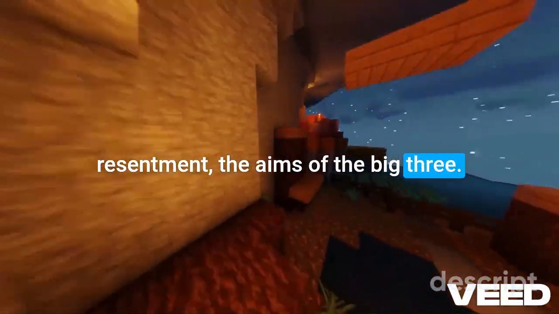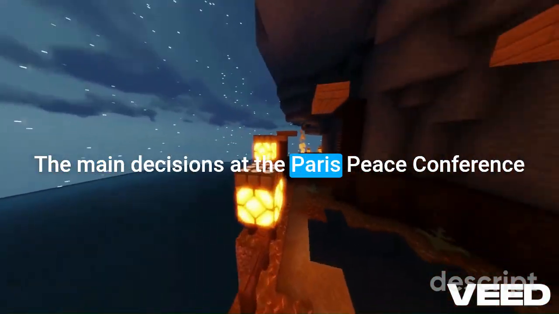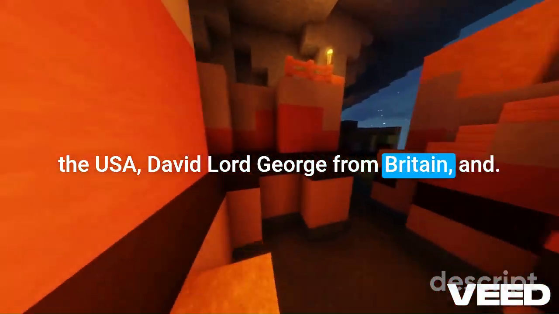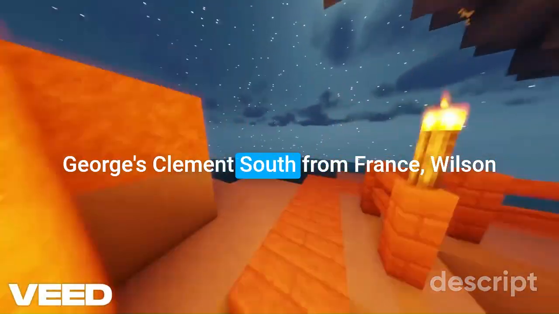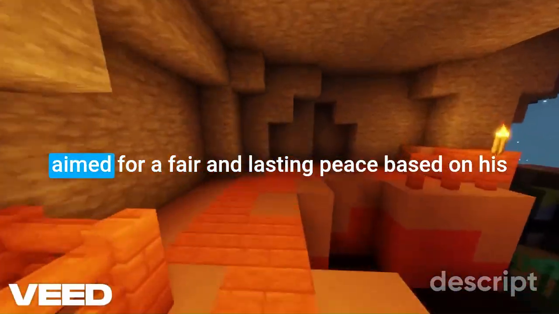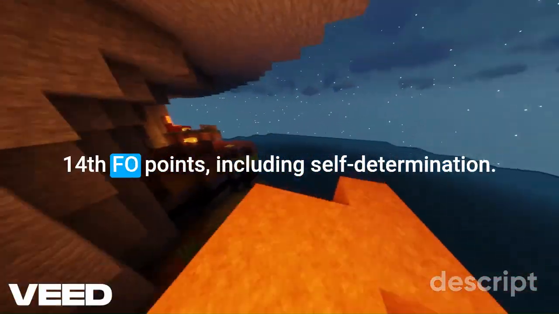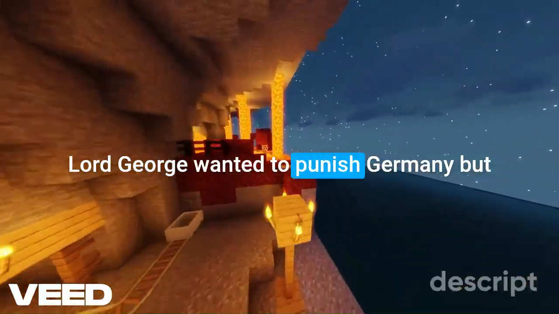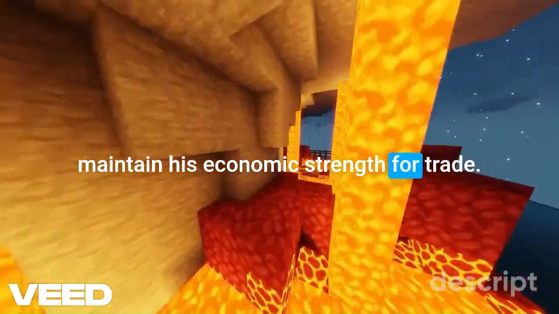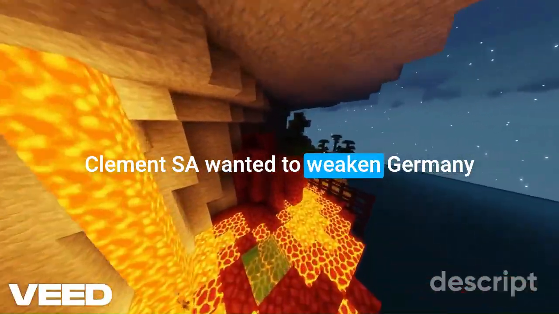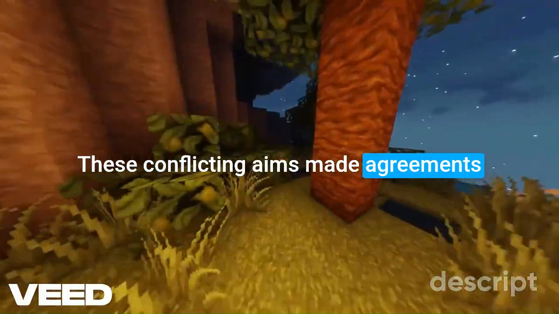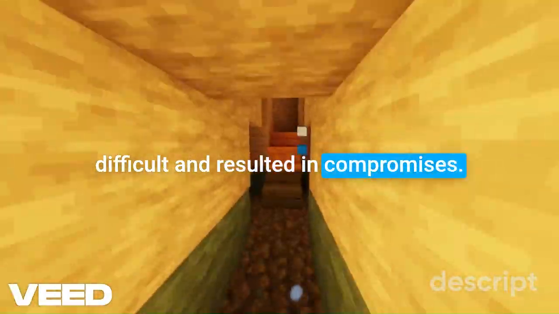The aims of the Big Three. The main decisions at the Paris Peace Conference were made by the Big Three: Woodrow Wilson from the USA, David Lloyd George from Britain, and Georges Clemenceau from France. Wilson aimed for a fair and lasting peace based on his 14 points, including self-determination. Lloyd George wanted to punish Germany but maintain its economic strength for trade. Clemenceau wanted to weaken Germany permanently to protect France. These conflicting aims made agreements difficult and resulted in compromises.